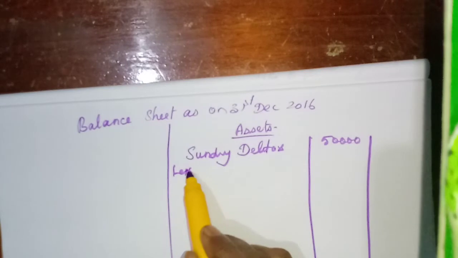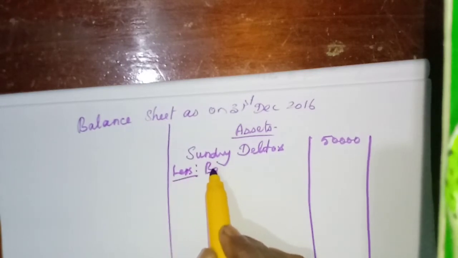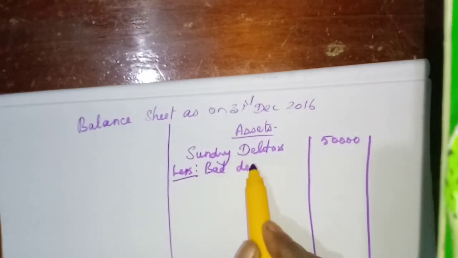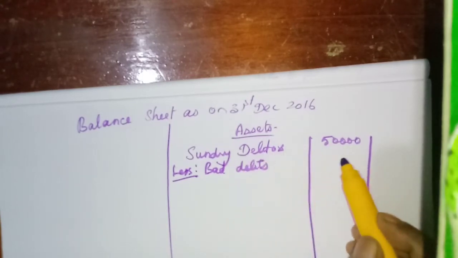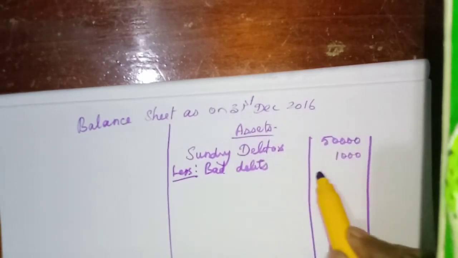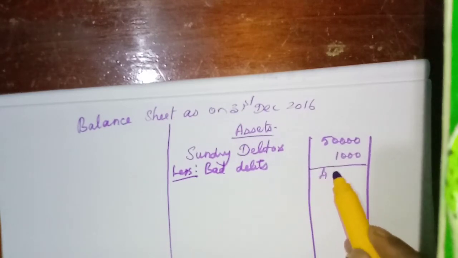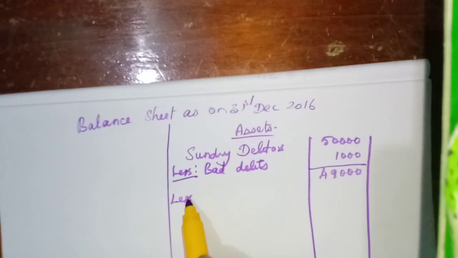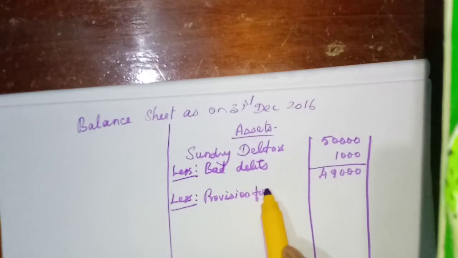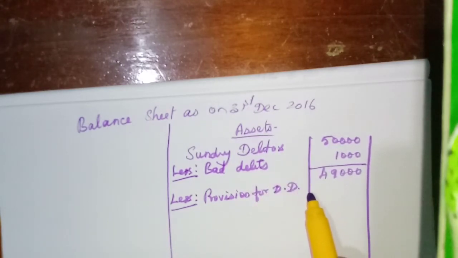Less bad debts 1,000, isn't it? Written off bad debts, that 1,000. Remaining 49,000. From this amount we deduct the provision for doubtful debts, that one 2,450.